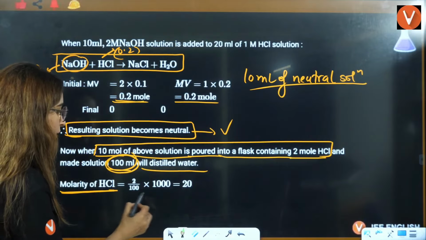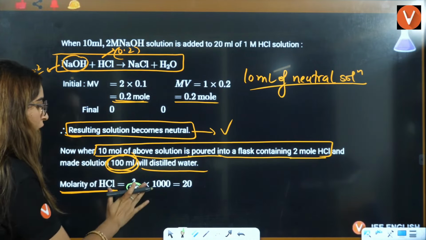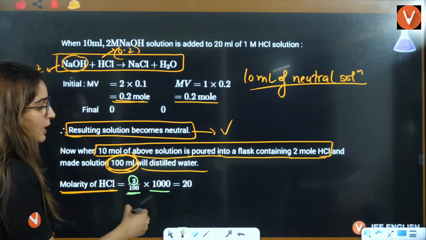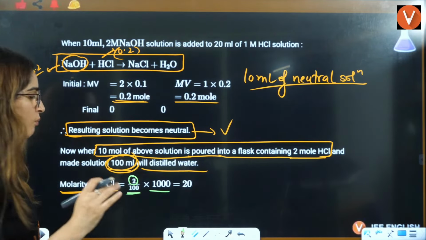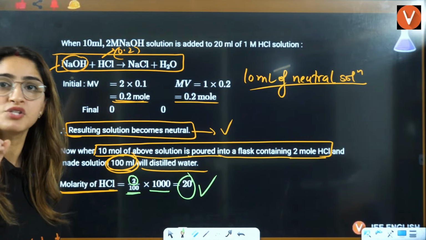So the answer will be 2 divided by 100, multiplied by 1000, simple molarity formula, is equal to 20.